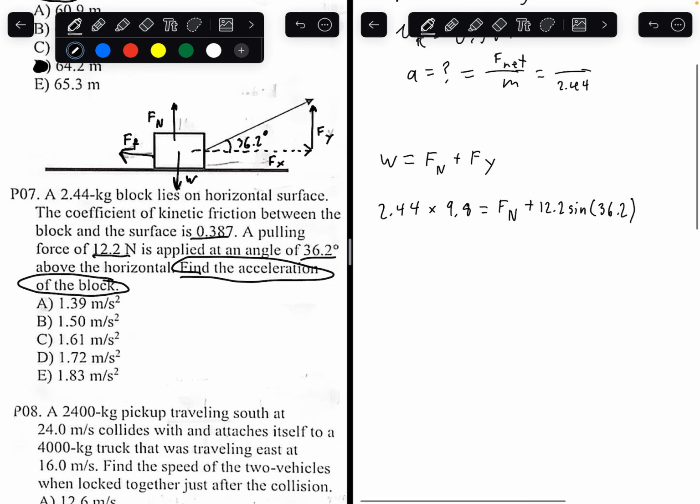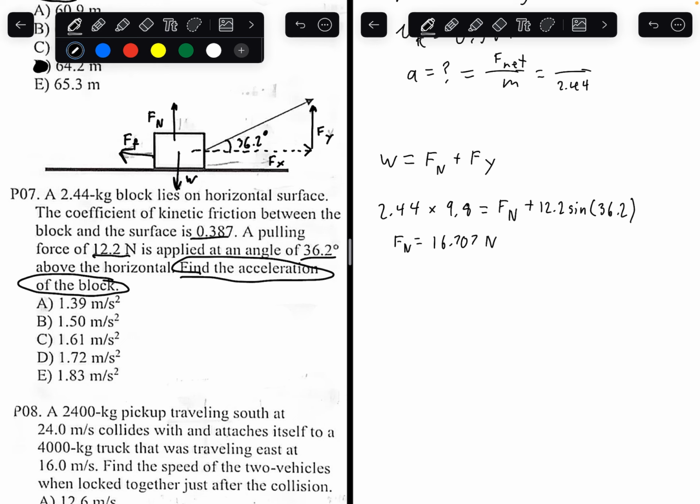Now you want to solve for normal force. Plugging everything into the calculator, 2.44 times 9.8 minus 12.2 sine of 36.2. Making sure my numbers are right before I plug it in. Make sure your calculator's in degrees, by the way. You would get the normal force equaling 16.707 newtons. That's the normal force on the object. So those are the vertical forces.